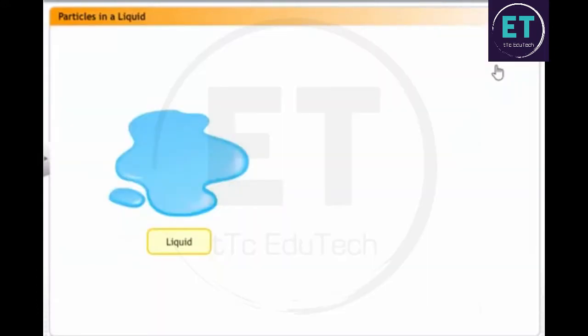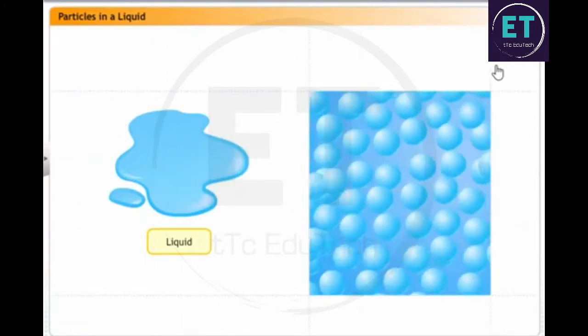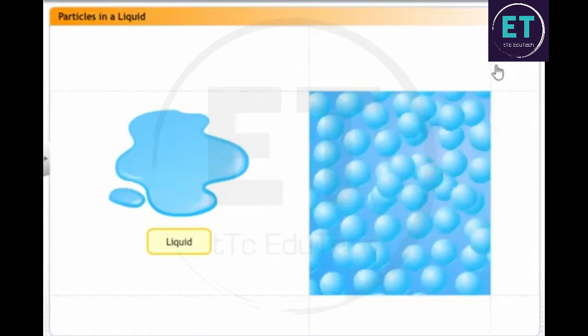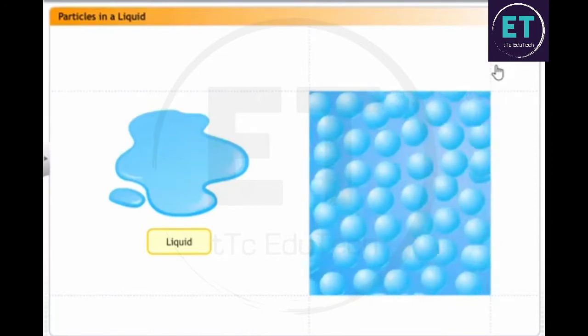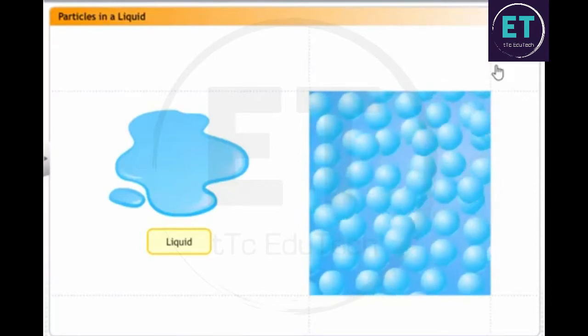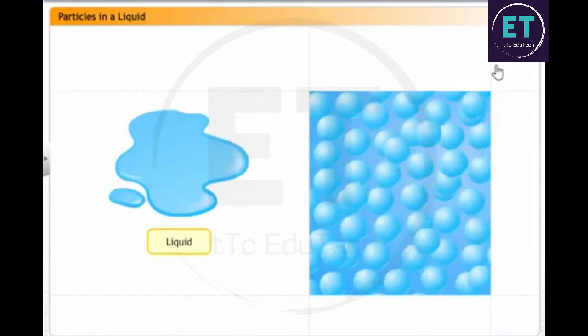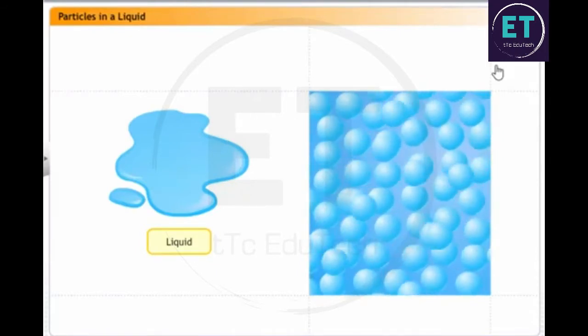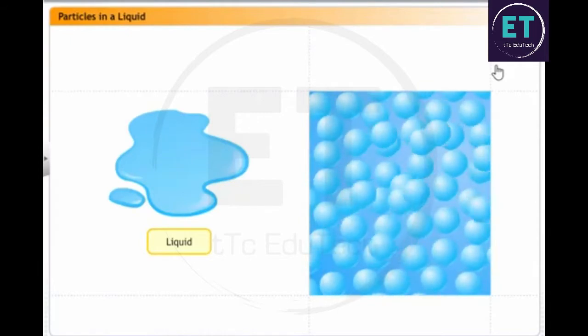In liquids, the kinetic energies of the particles are more than in solids, and the particles are not bound to any fixed positions. They move around freely, at random, throughout the liquid. However, they do not have enough kinetic energy to break out of the boundary of the liquid mass. That explains why liquids do not have definite shapes and flow or diffuse freely, but they do have definite volumes. Also, compared to solids, there are more spaces between the particles of liquids, but not enough to make liquids compressible.